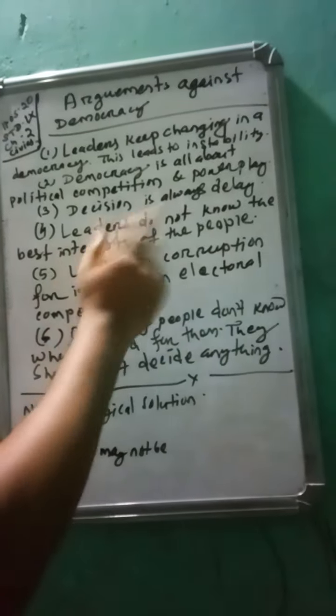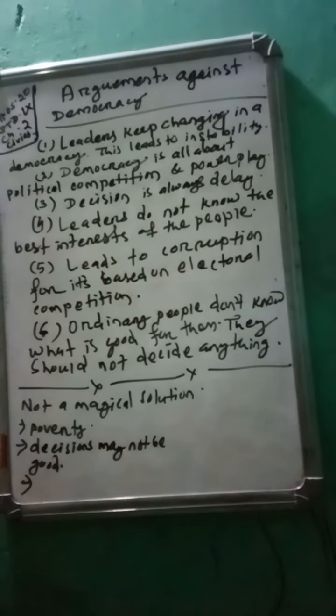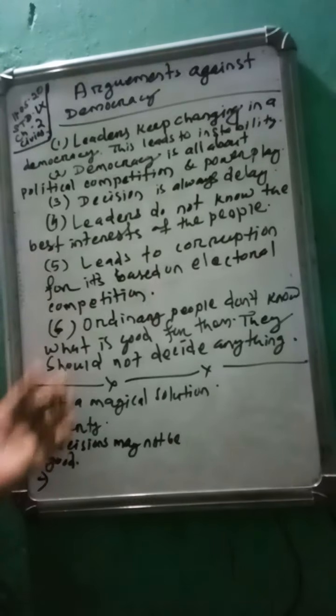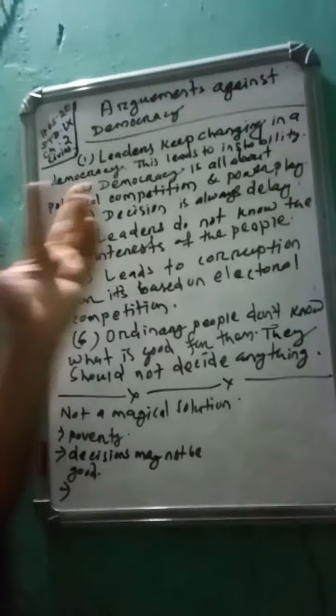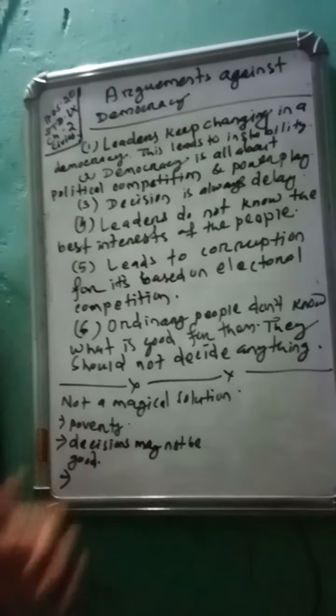Leaders do not know the best interest of the people. Sometimes it is observed that leaders don't know what is in the interest of the people, because they are less connected with common people. So the common people suffer due to the leaders' inability.